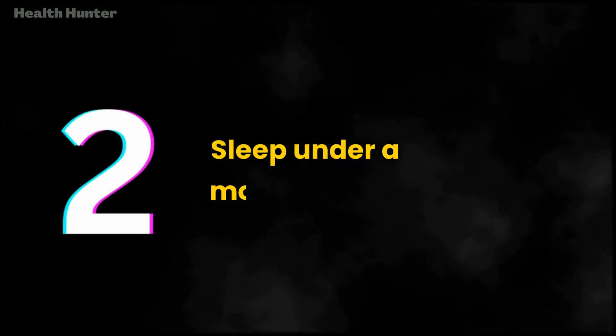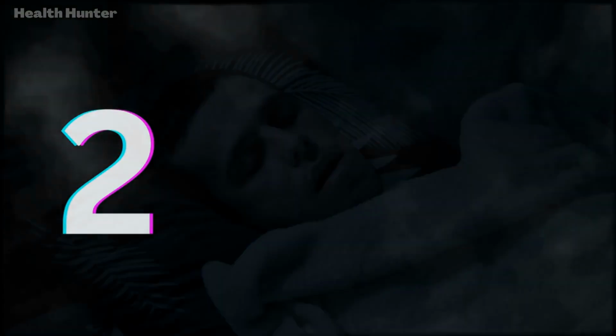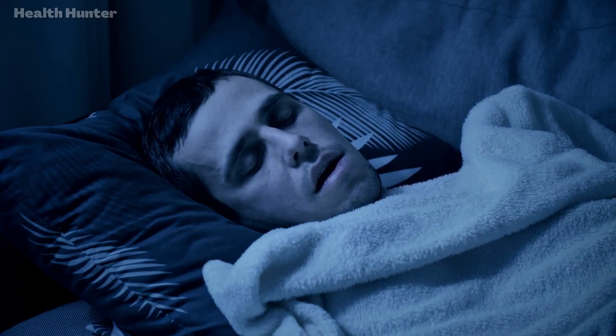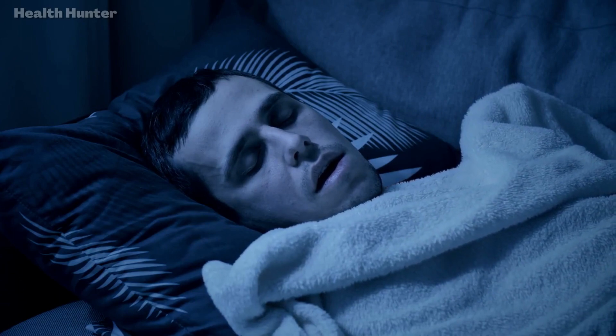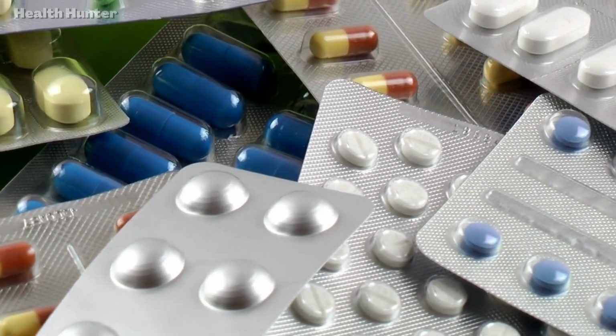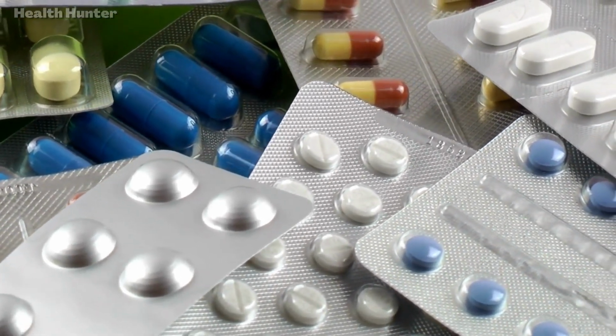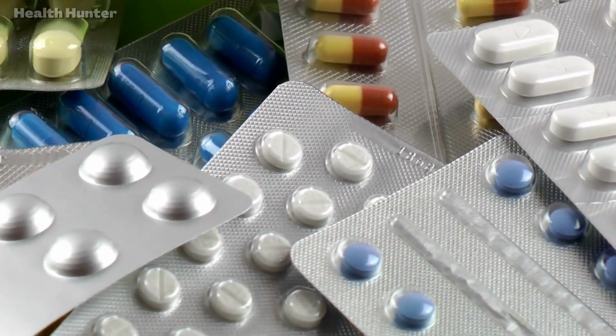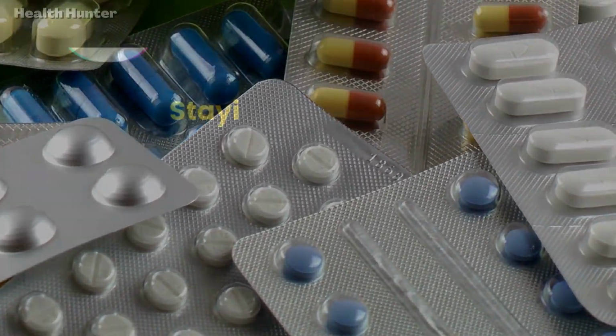2. Sleep under a mosquito net. If you live in an area with a high risk of malaria, sleeping under a mosquito net can be an effective way to prevent bites while you sleep. 3. Take antimalarial medication. If you're traveling to an area with a high risk of malaria, taking antimalarial medication can help prevent infection.